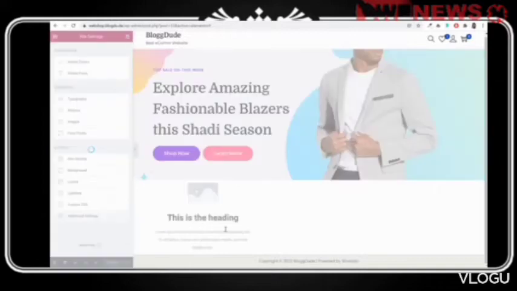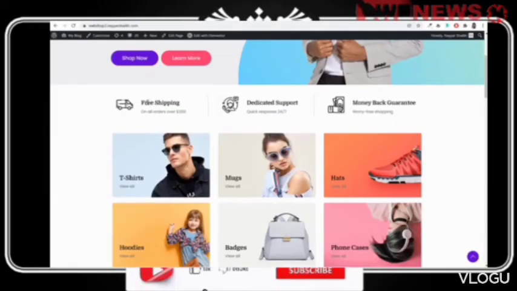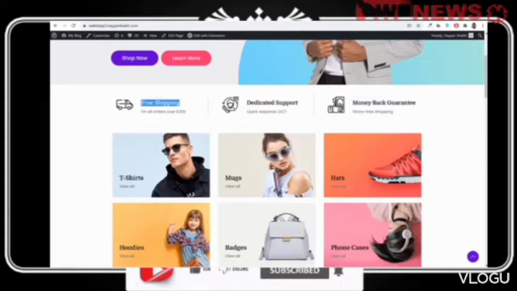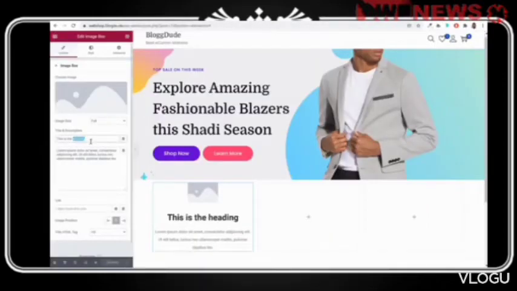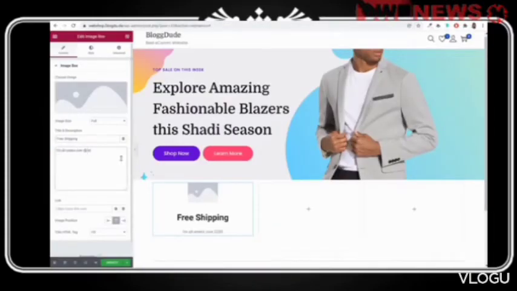Now I'll cut this thing, come back to this option, and over here we want to change this thing to Domine. And over here, first of all, we want to change the text to free shipping, and we want to change this thing to on all orders over $100, not 200, because if you remember, for the setting we had set this through $100. Okay, so instead of 200, we'll make it 100.